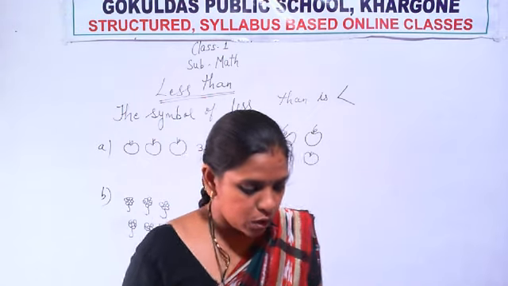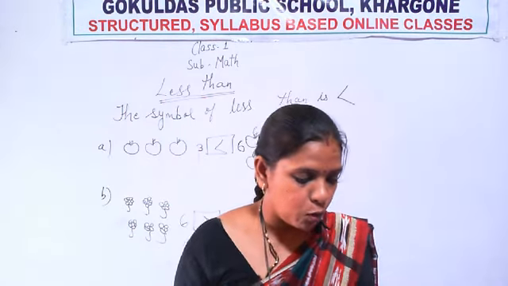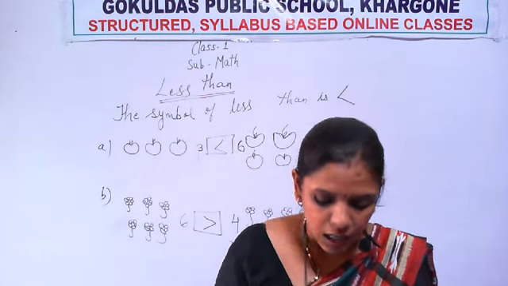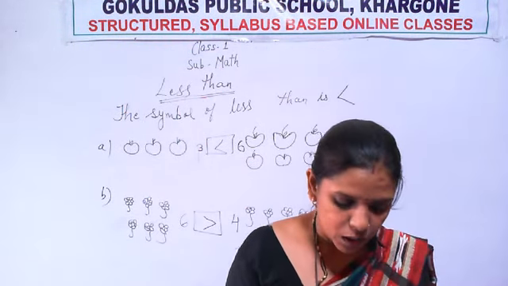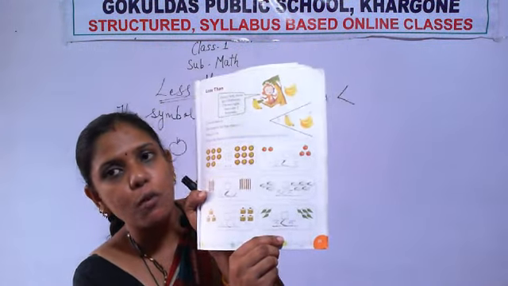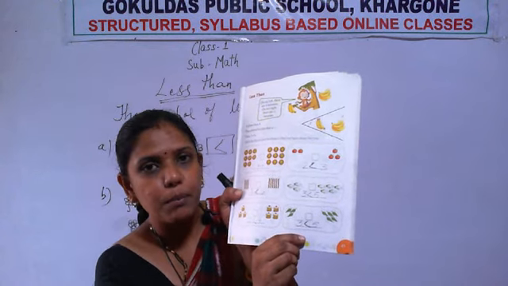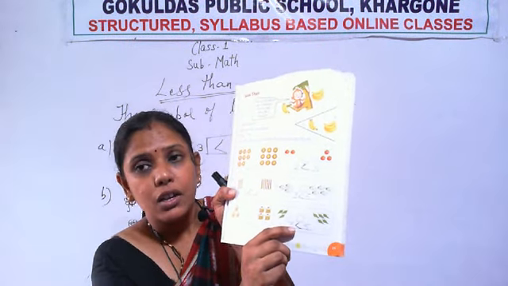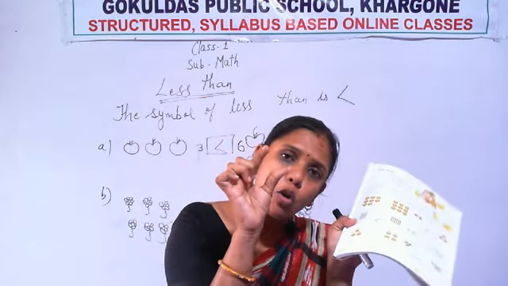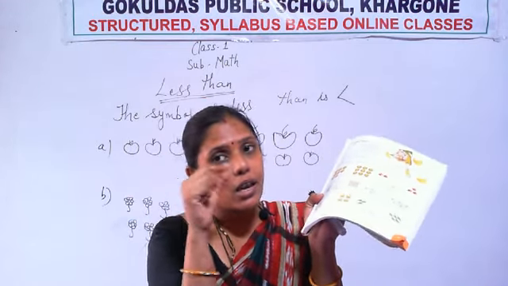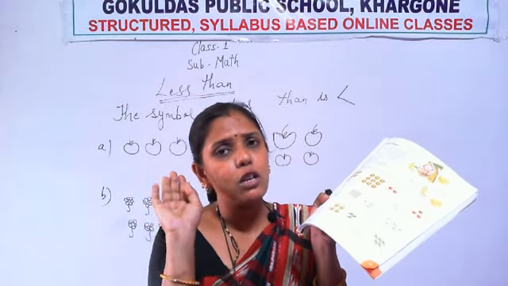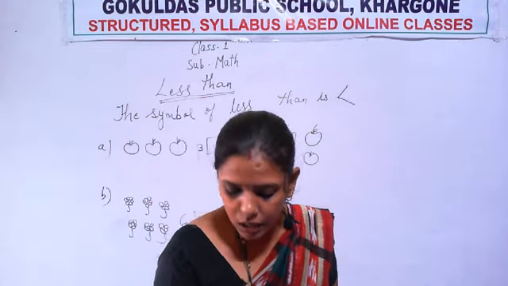So you do these two exercises in your notebook. The exercise based on greater than and the exercise based on less than. Okay. So you draw the pictures also. Beautiful simple pictures are there. I hope all of you are able to draw the simple pictures and you enjoy drawing the pictures. And don't draw big pictures. Okay. Draw small pictures. And if you have color pencils or crayons, you color them also. Okay, any color whatever you like, you color the pictures also.